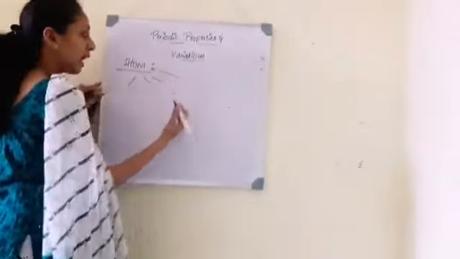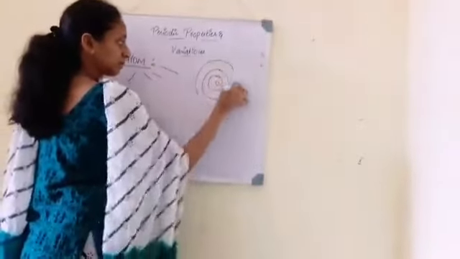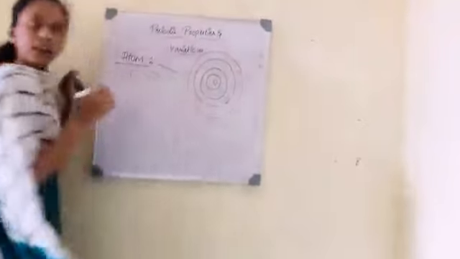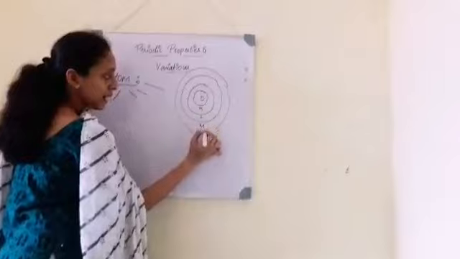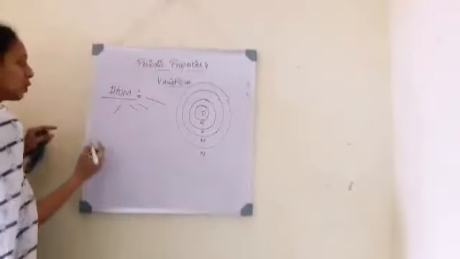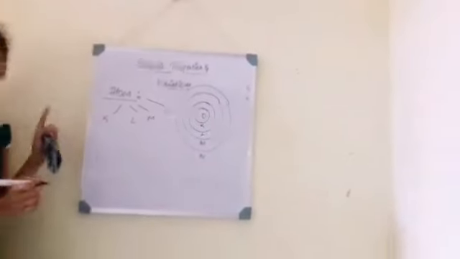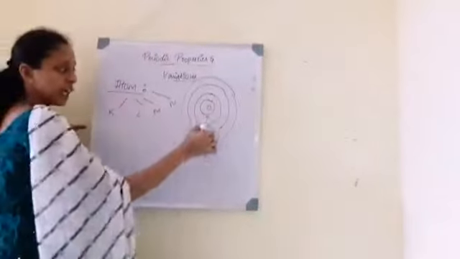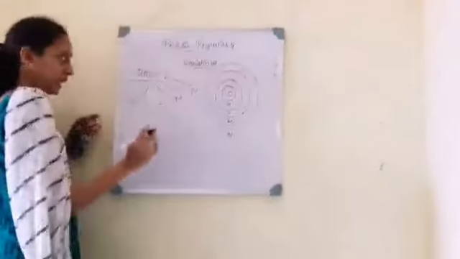It has different shells where the electrons are filled: K, L, M and N. So K, L, M, N are the shells of an atom, where the electrons can be placed.